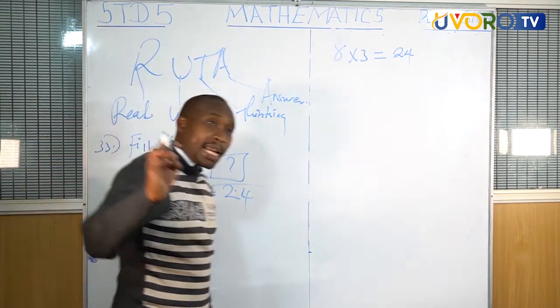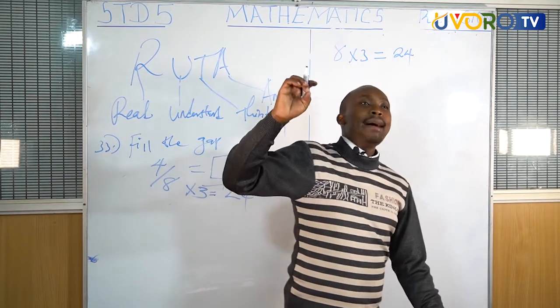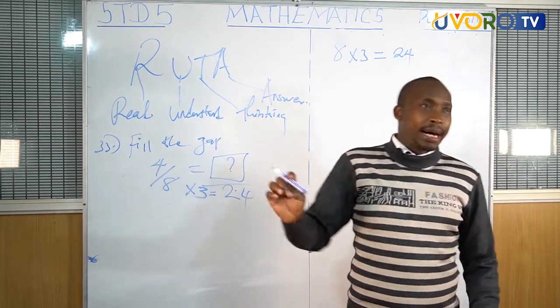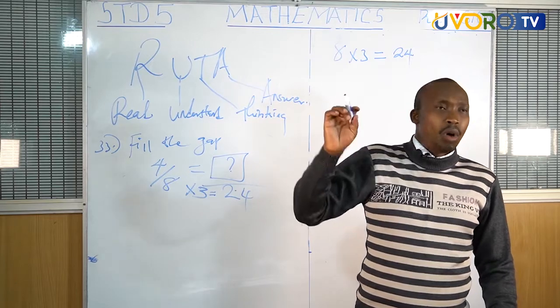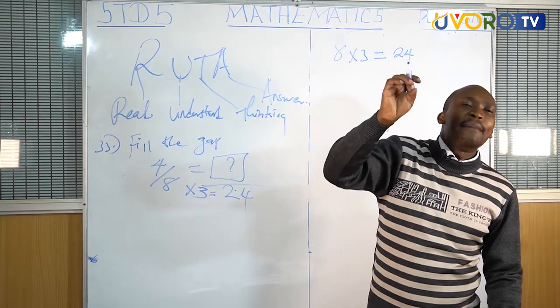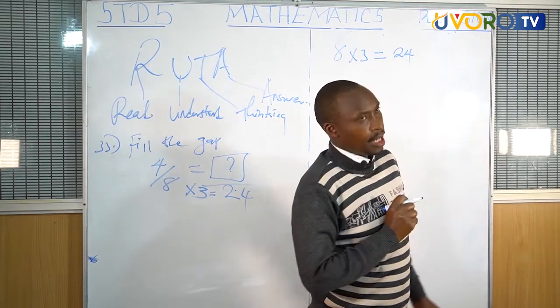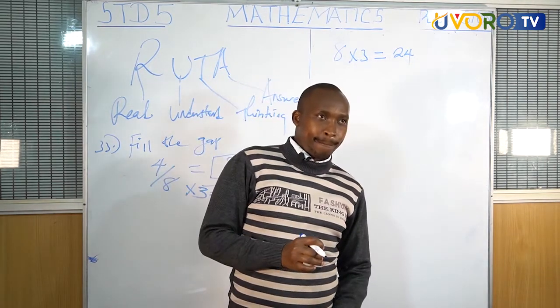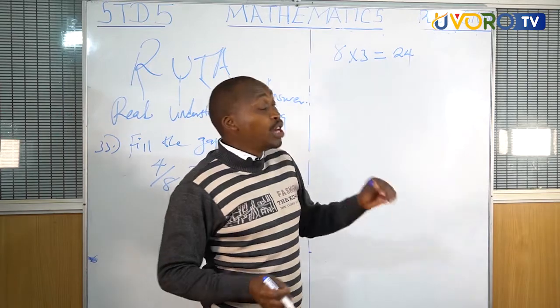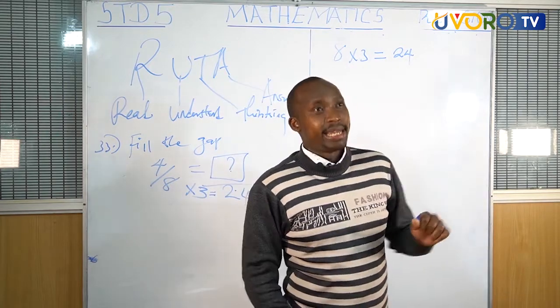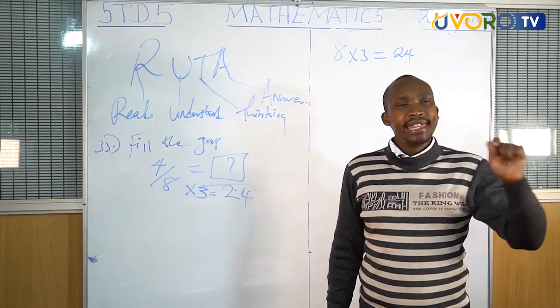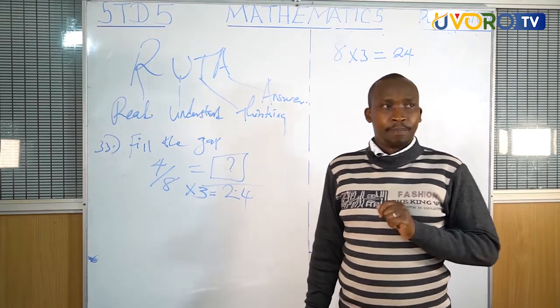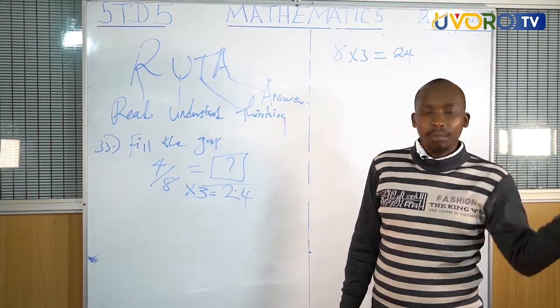If you multiply the denominator by a certain number, you need also to multiply the numerator by the same number you have multiplied in the denominator.